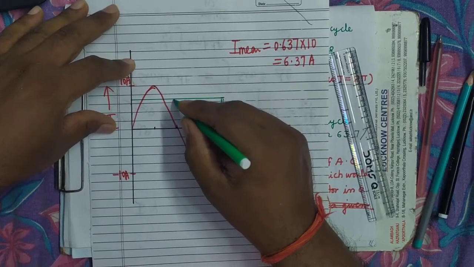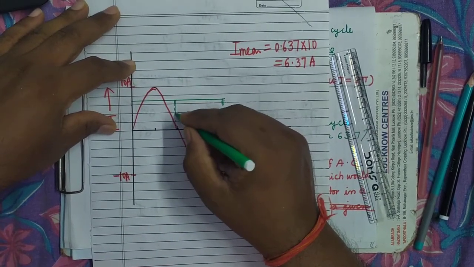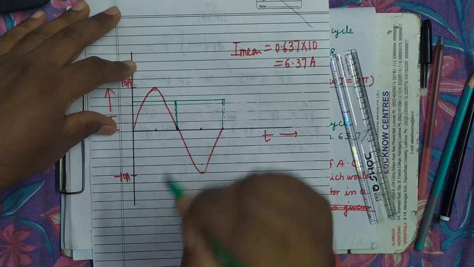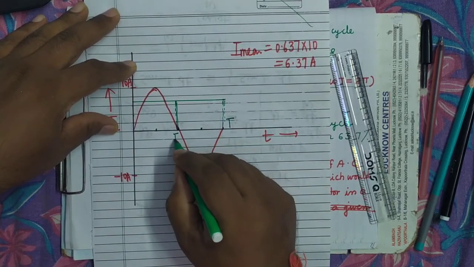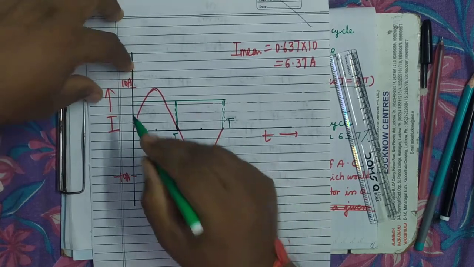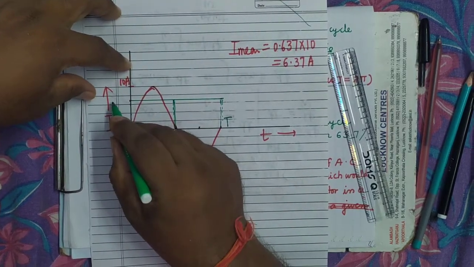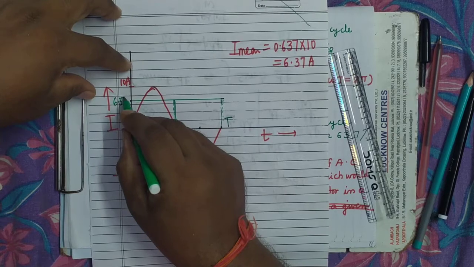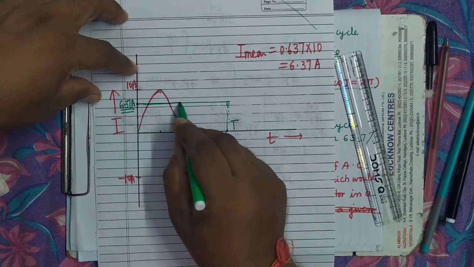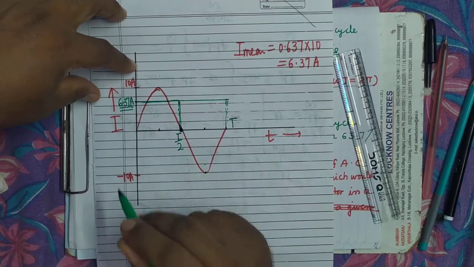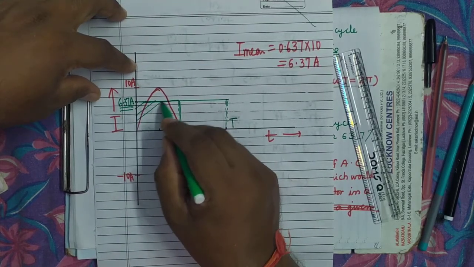Now see here, this is T by 2. When this steady current of 6.37 ampere flows for this time T by 2, how much charge will flow? It will be equal to this area.